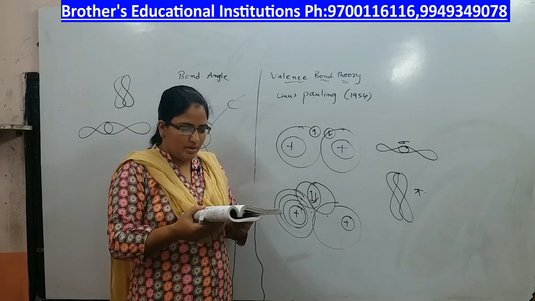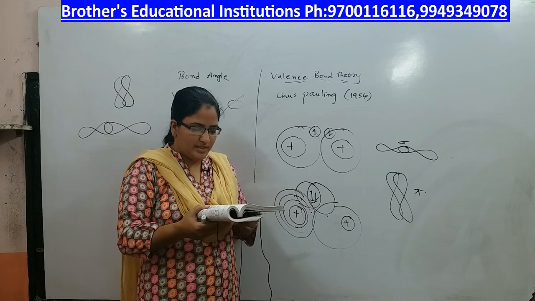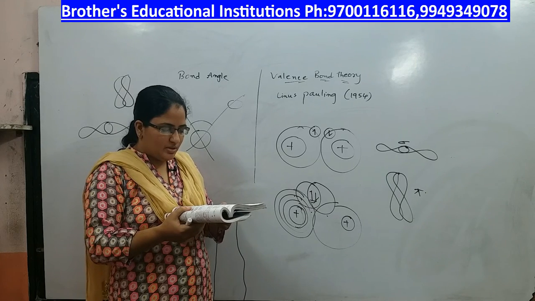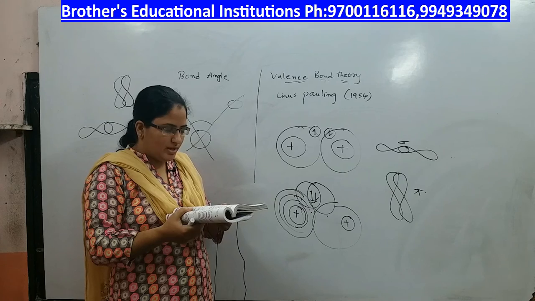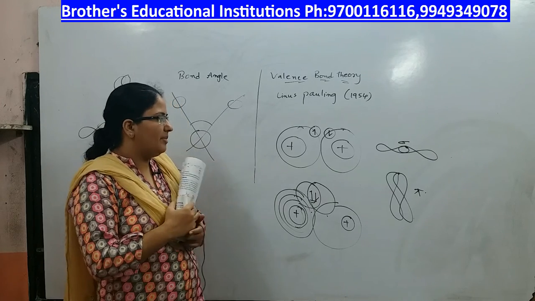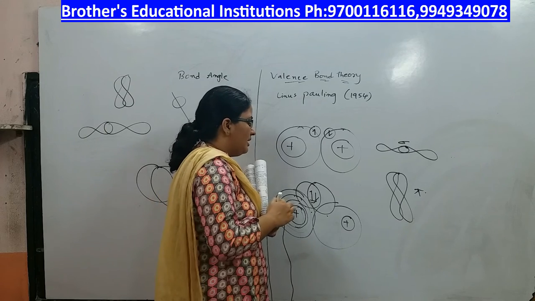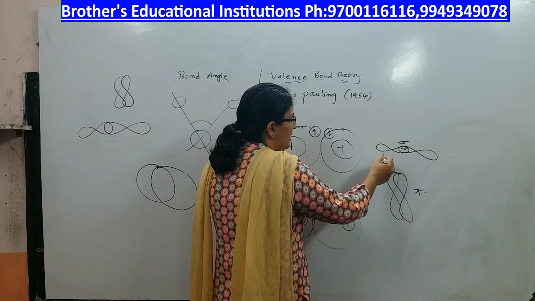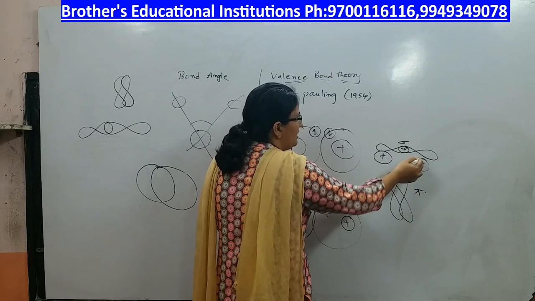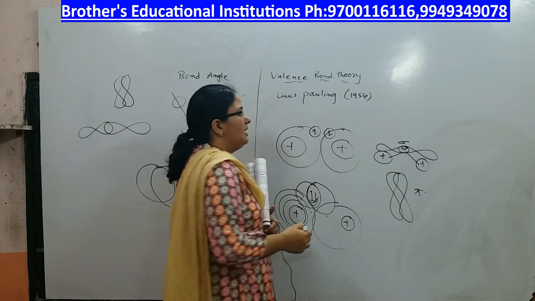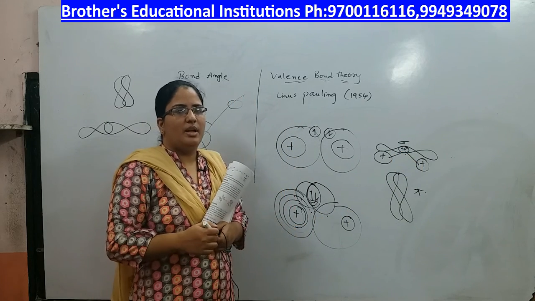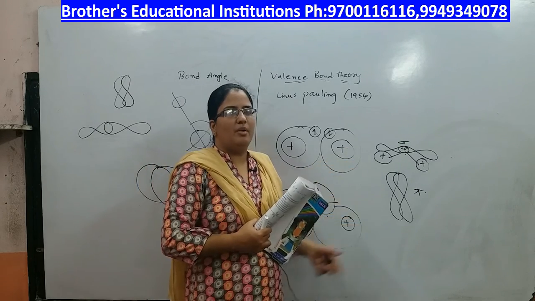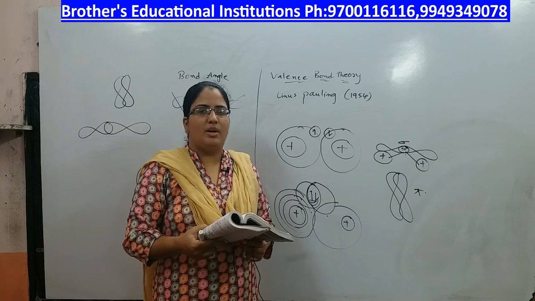After formation of the sigma bond, the other bonds are formed due to overlap of orbitals sideways, laterally, giving weaker pi bonds. The sigma bond is stronger because the electron pair is concentrated more between the nuclei due to end or head on overlap. Why is the sigma bond stronger? Because the electrons present in the sigma bond are attracted more by the nuclei of the two atoms. That is why the sigma bond is stronger than the pi bond. This is about valence bond theory.